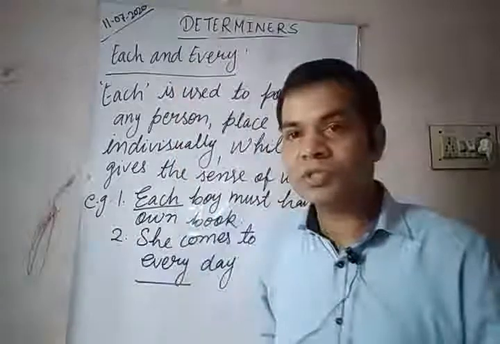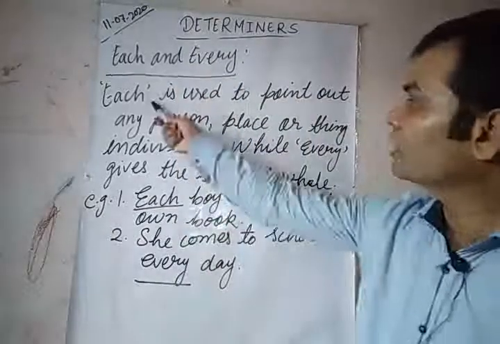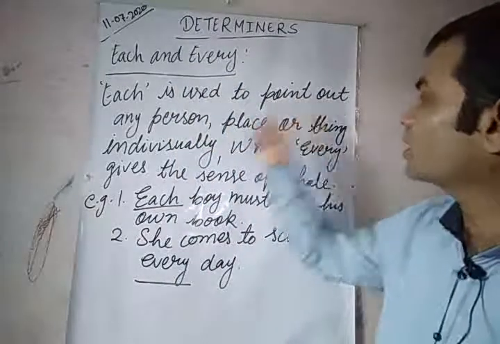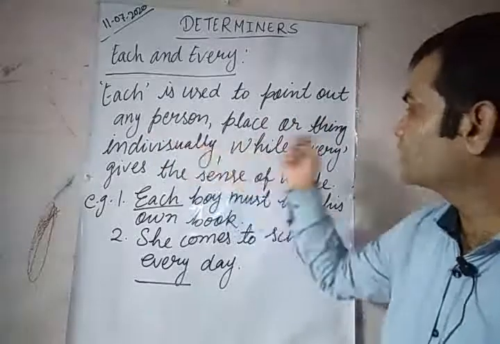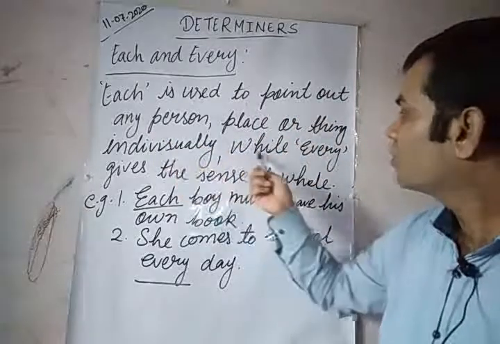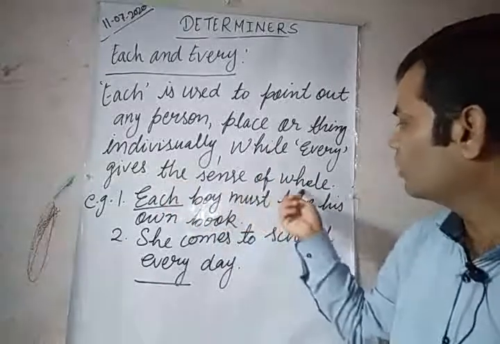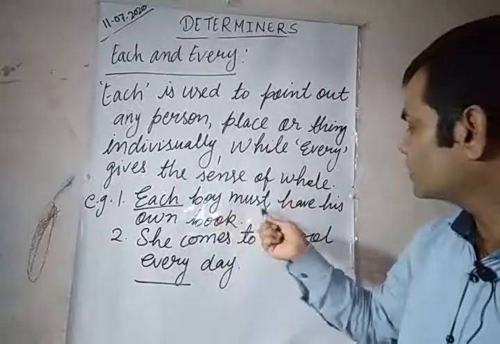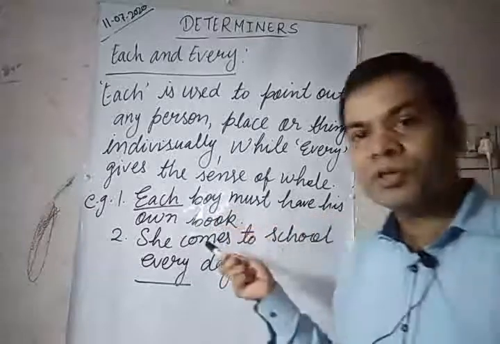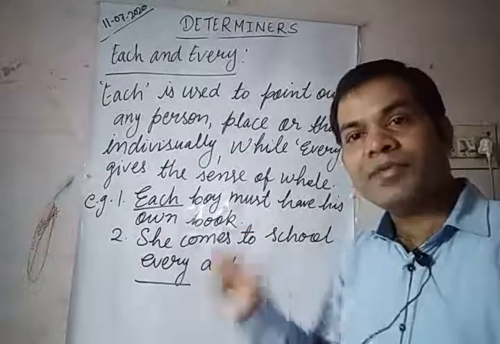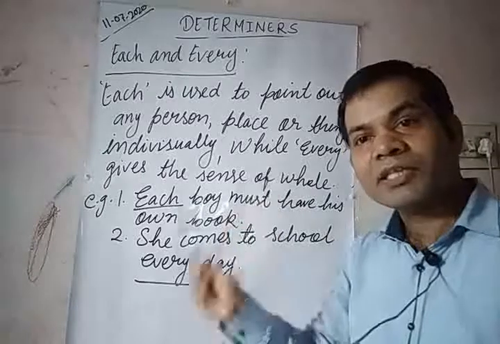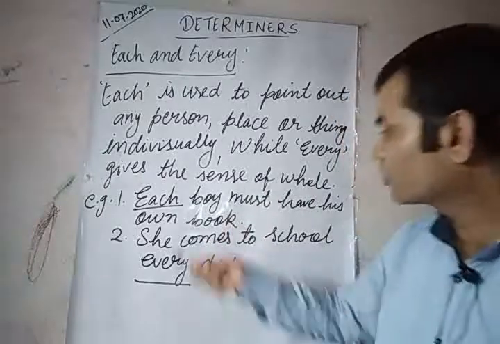So let us go through some more examples. Each is used to point out any person, place or thing individually, while every gives the sense of whole. Each boy must have his own book. So if there are 40 boys, all 40 boys must have a book.